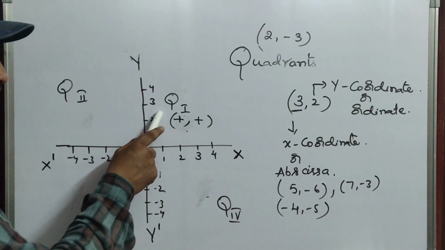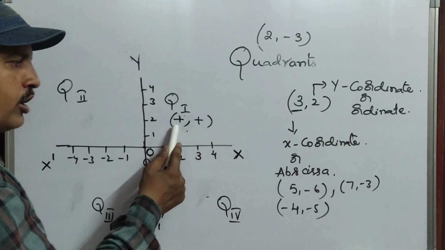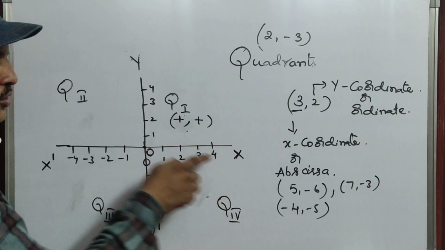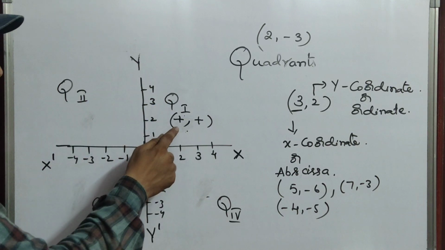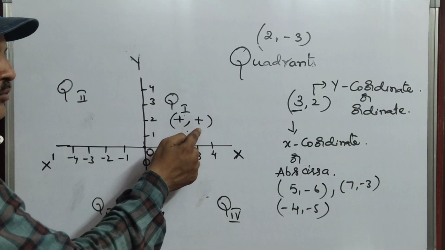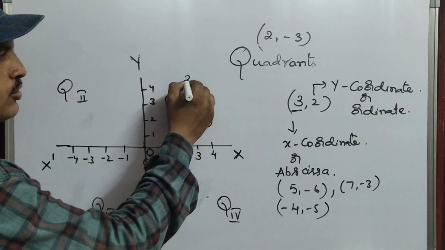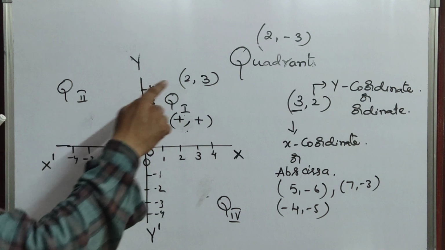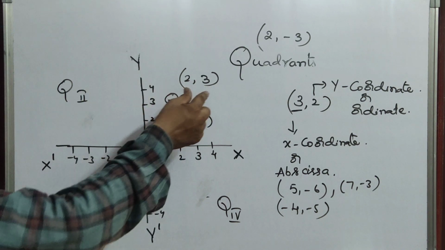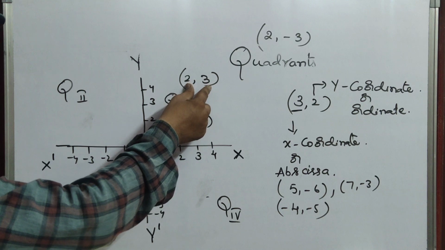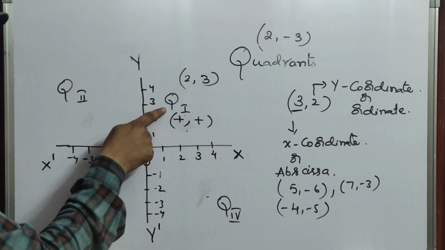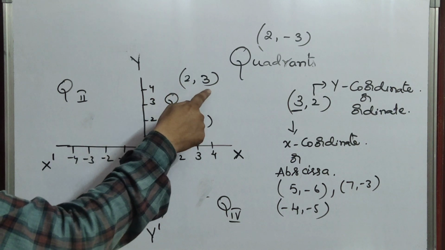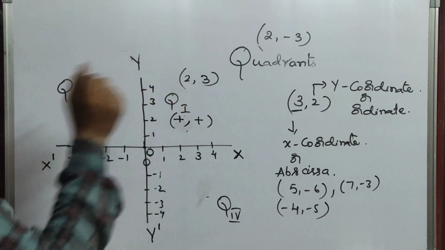Here in the first quadrant both the x coordinate and y coordinate are positive. Why? Because here the x coordinates are all positive and the y coordinates are all positive. That's why both coordinates will be positive. Here is an example, suppose 2 comma 3. I'll tell you how to plot the points afterwards. If they ask which quadrant 2 comma 3 belongs to, you can say simply quadrant 1, because both the x and y coordinates are positive.